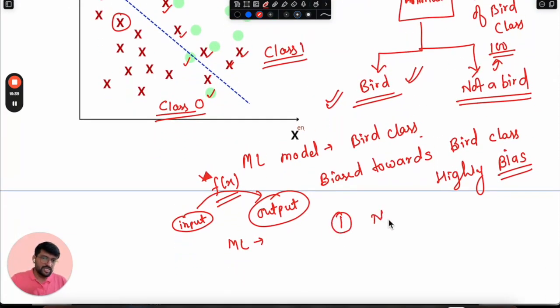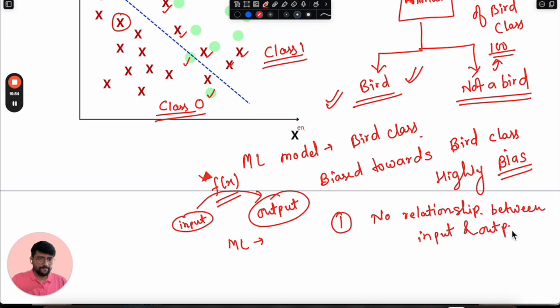So what exactly are the two problems because of which underfitting happens? First, there exists no relationship between input and output variables. And the second is that our model complexity is much lesser.